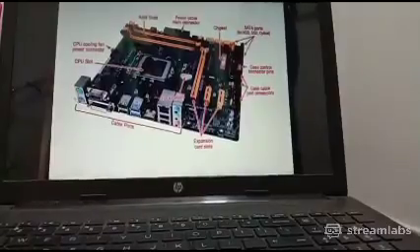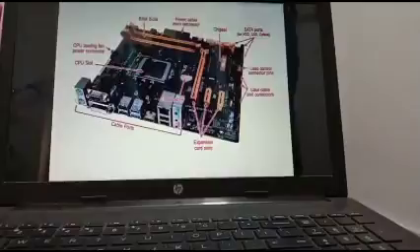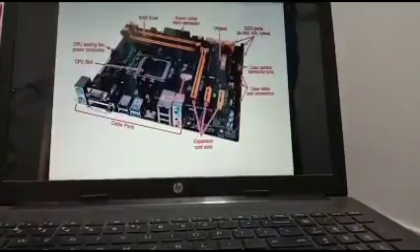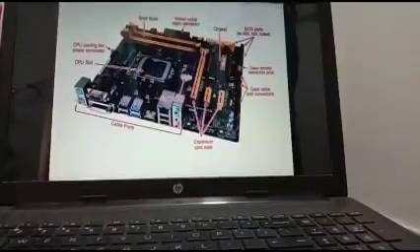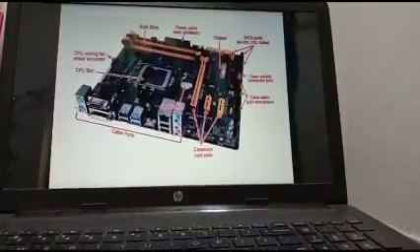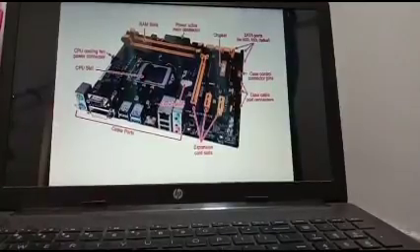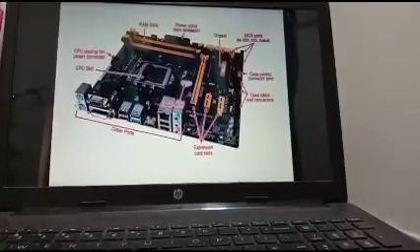The motherboard contains different slots. In these slots we can install our different internal hardware devices. In the middle you can see we can place our microprocessor. It is your CPU slot.